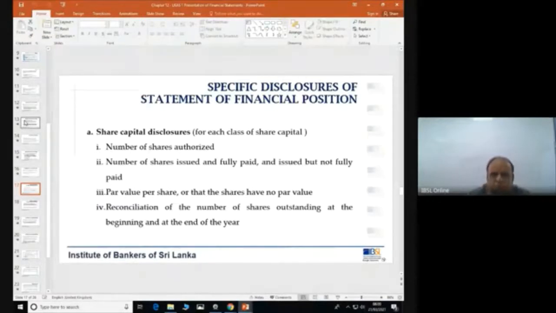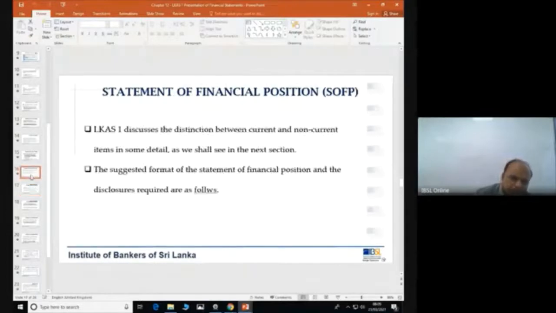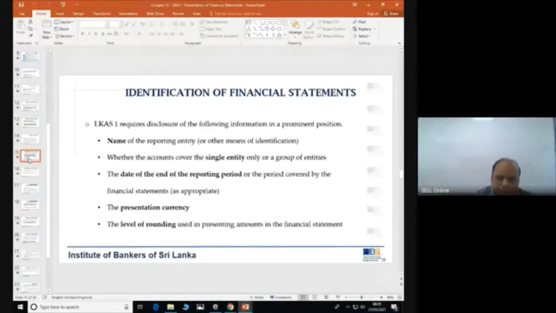So coming back to LKAS 1, when we look at the financial statements, I spoke about what is required when you present them: the name, whether it is a single entity, a parent or a group, the date of the reporting period, the presentation currency, and the level of rounding.